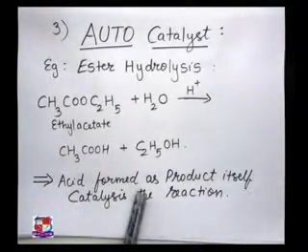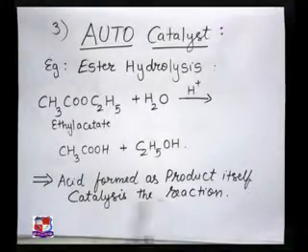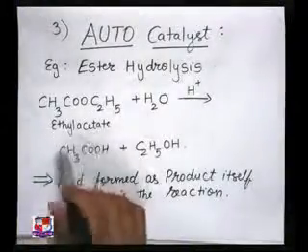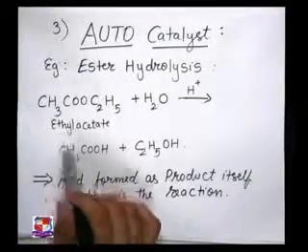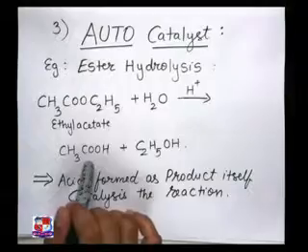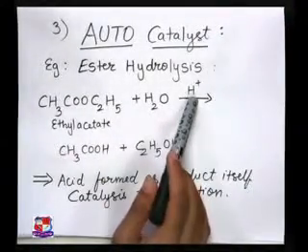Now the acid formed as a product itself catalyzes the reaction. Look here, why this example is chosen as an auto catalyst example: in this ester hydrolysis, the acetic acid formed will itself act as a catalyst, and that is why you can see here your acid can be denoted as H plus.